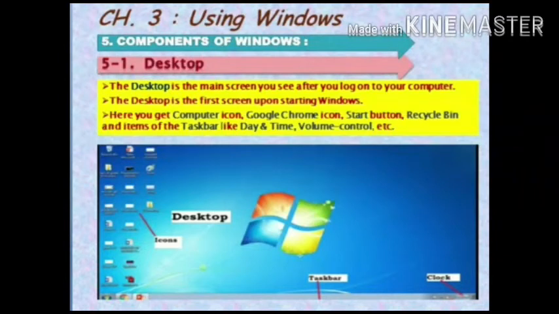The desktop is the main screen you see after you log on to your computer. The desktop is the first screen upon starting Windows. Here you get computer icon, Google Chrome icon, start button, recycle bin, and items of the taskbar like day and time, volume control, etc. Picture of the desktop is shown in the slide.